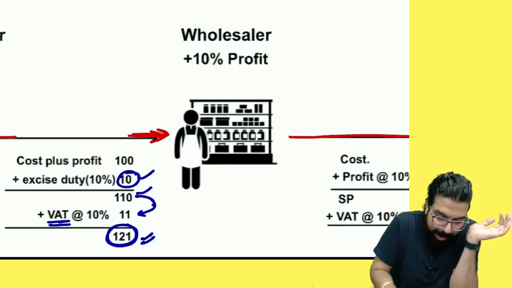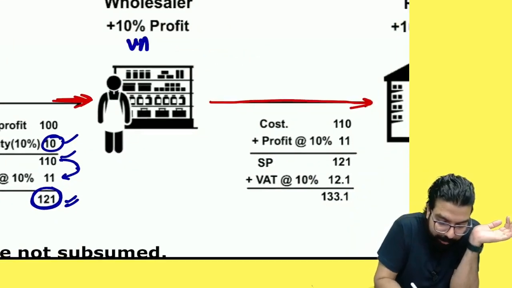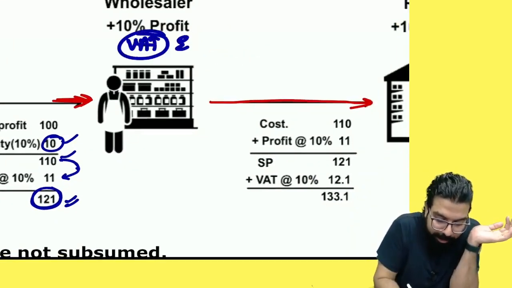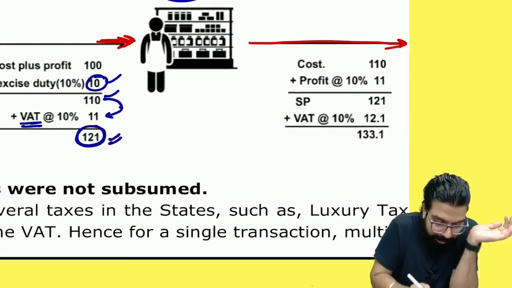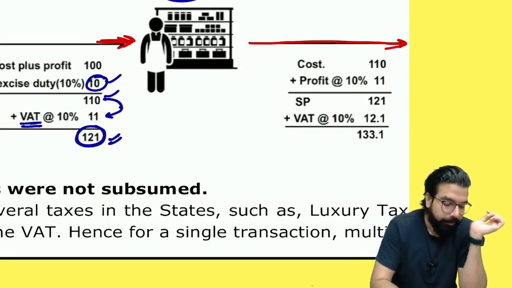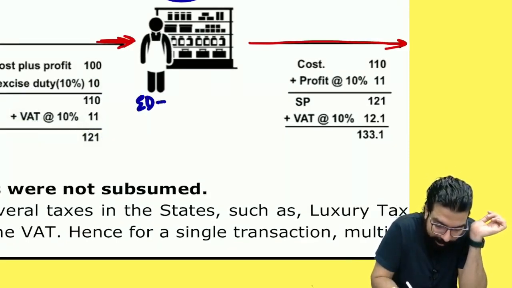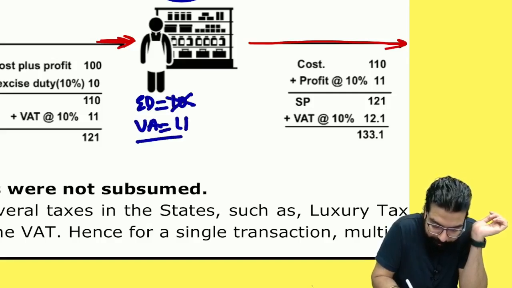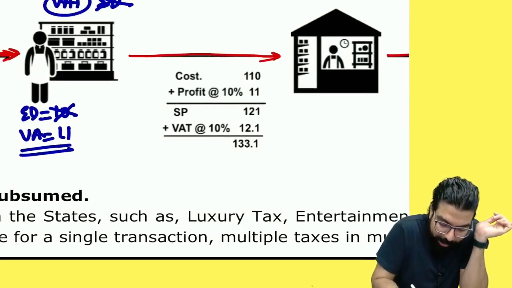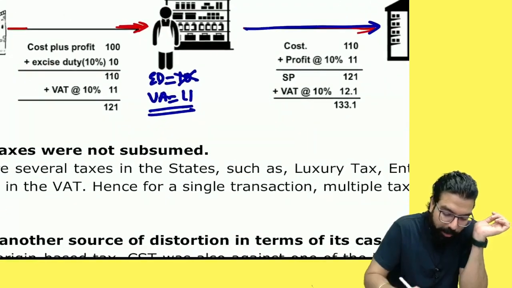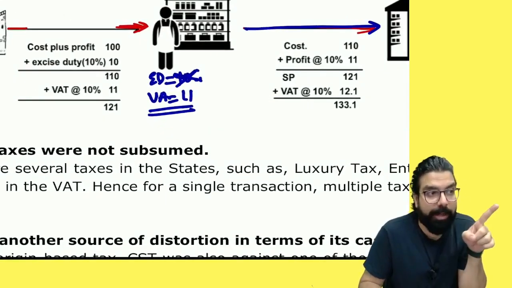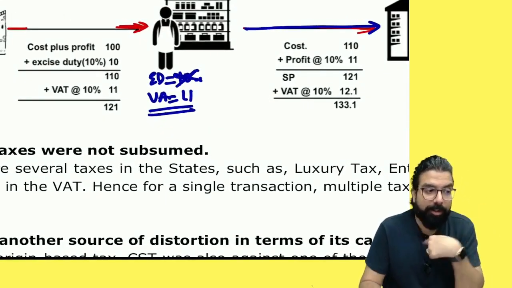Can you tell me, I am a wholesaler. I am registered only under VAT. I am not registered under excise. Can you tell me, if I am not registered under excise, how much credit will I get out of this? Excise duty credit? No. VAT? How much? Okay. Now I want to ask you, when I am selling this item, what is my cost? If I did not get the credit of something, how much is my cost?